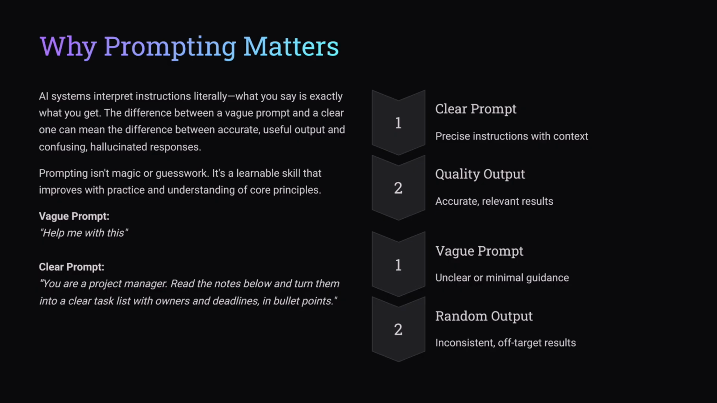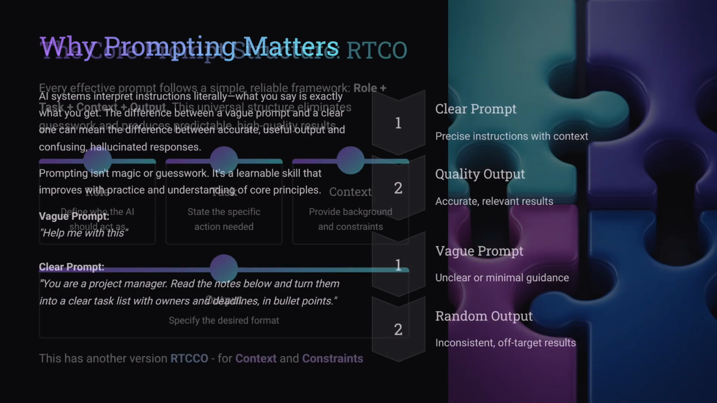On the screen, you can see the difference between a clear prompt, precise instructions with context, gives quality output. A vague prompt, unclear, minimal guidance, produces random output. Here's a simple example. Vague prompt, help me with this. Clear prompt, you are a project manager. Read the notes below and turn them into a clear task list with owners and deadlines in bullet points. Same AI, but completely different results. The difference is not with the model, it's in the instruction quality.